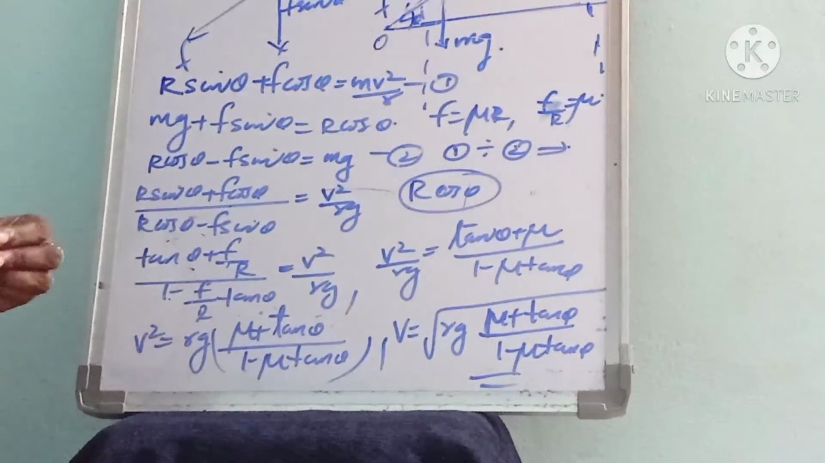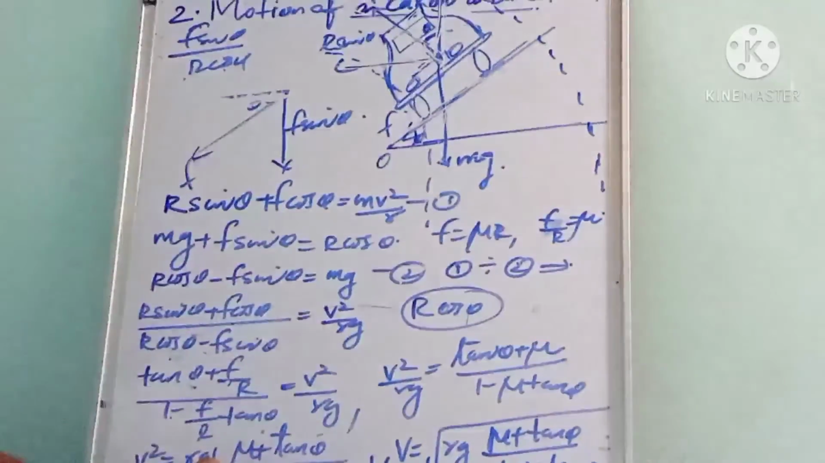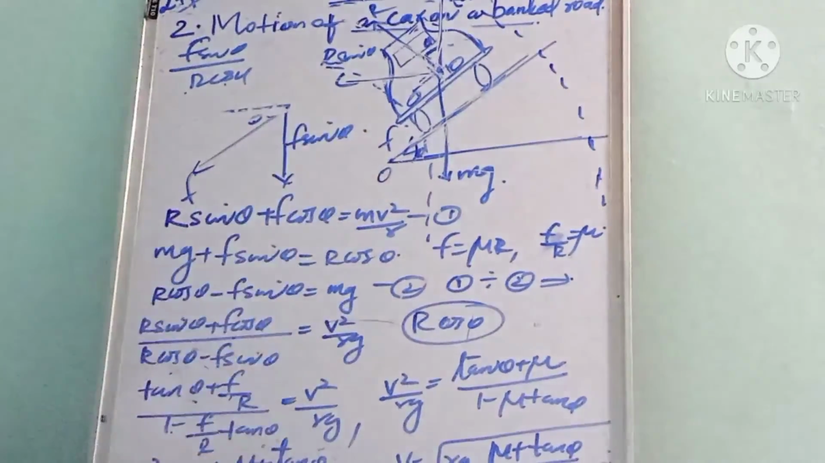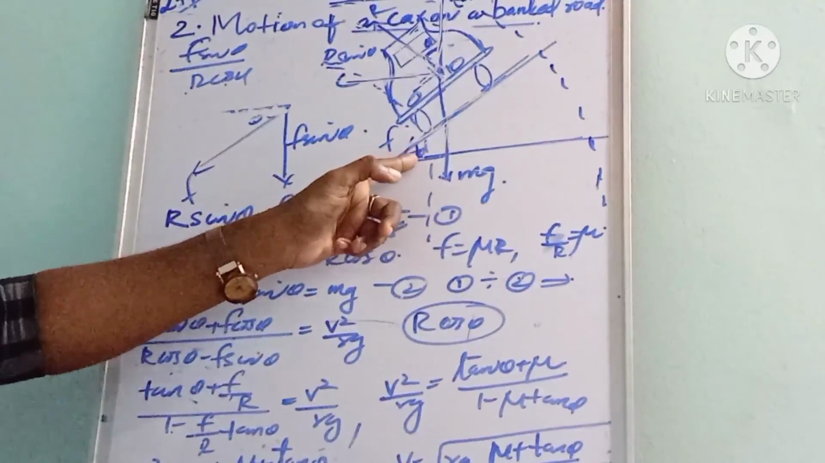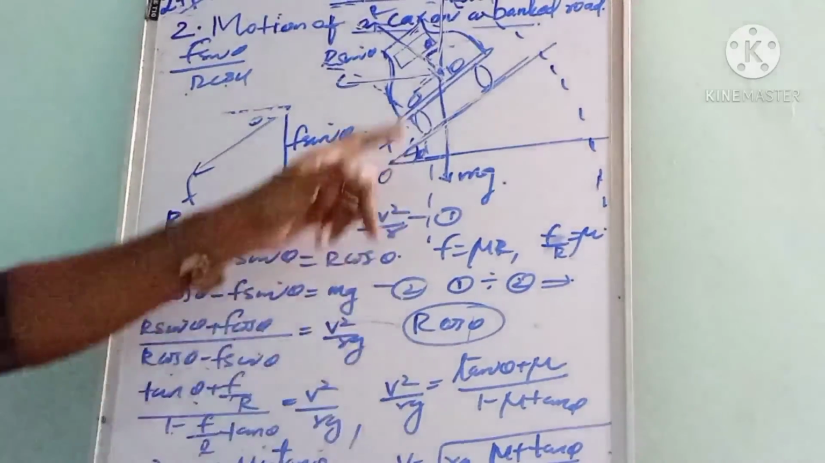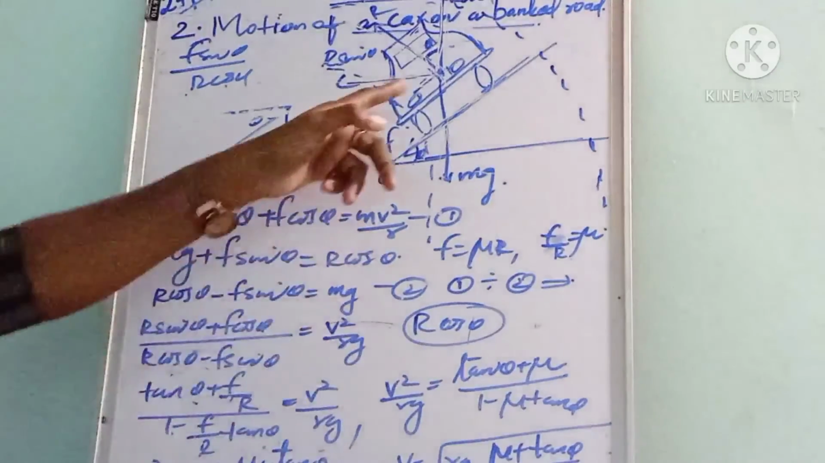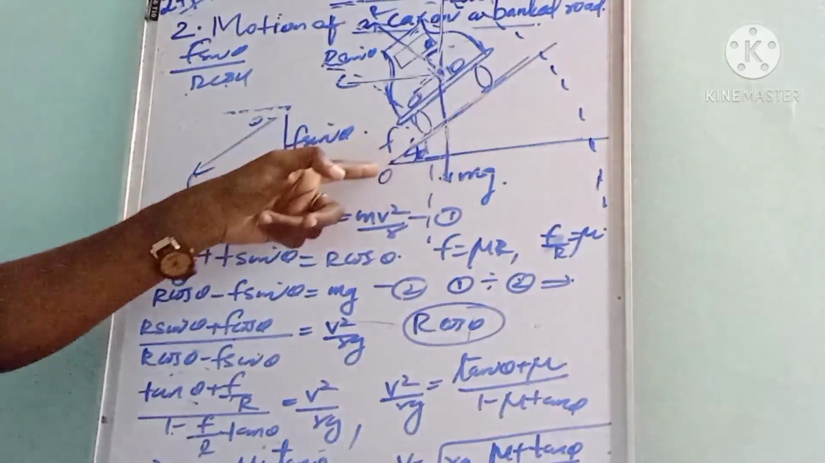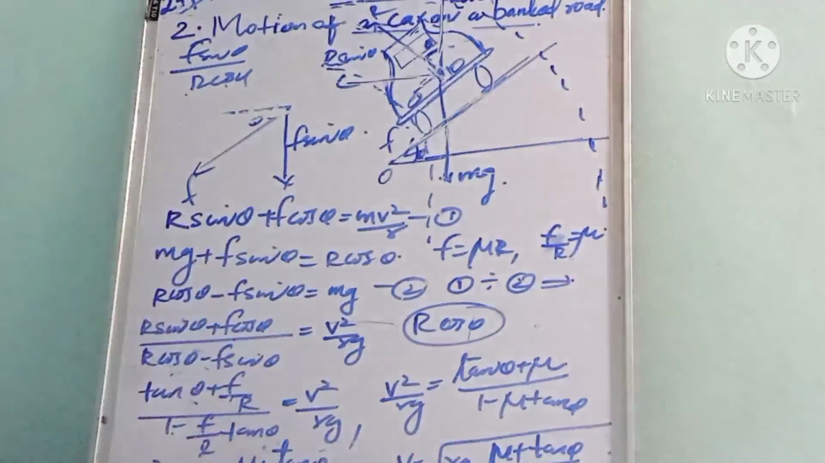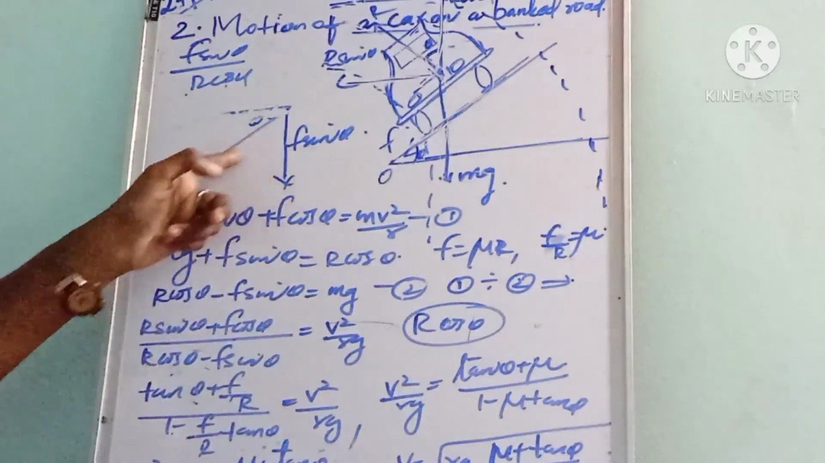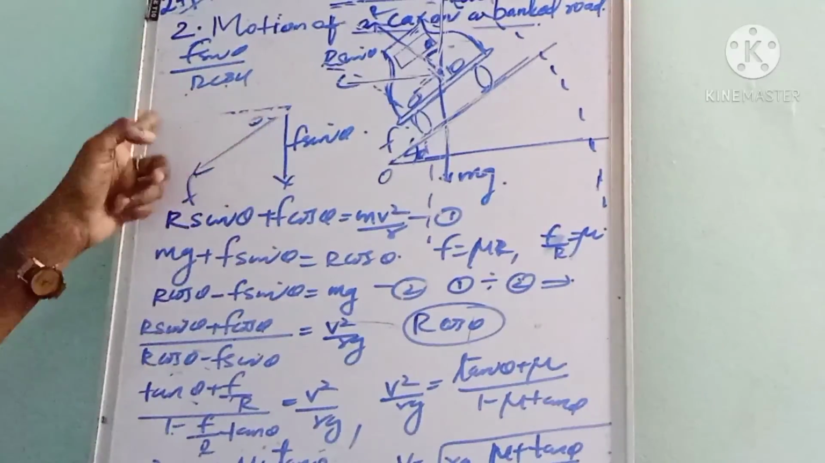Here we are considering a car of mass m which moves along a banked circular road of radius R at a banking angle of theta. Then what are the different forces acting here? The weight mg acting vertically downwards. Then the normal reaction R, which acts in this direction. And the frictional force acts along this inclined line. Then also the centripetal force mv square by R. Here we can resolve this normal reaction as R cos theta and R sin theta, and the frictional force F as F sin theta and F cos theta.